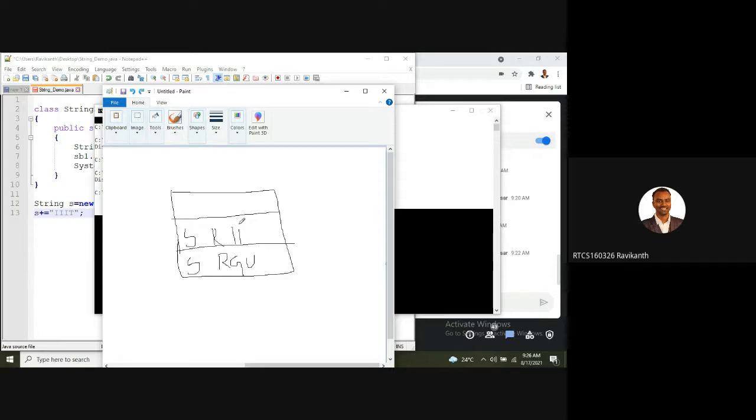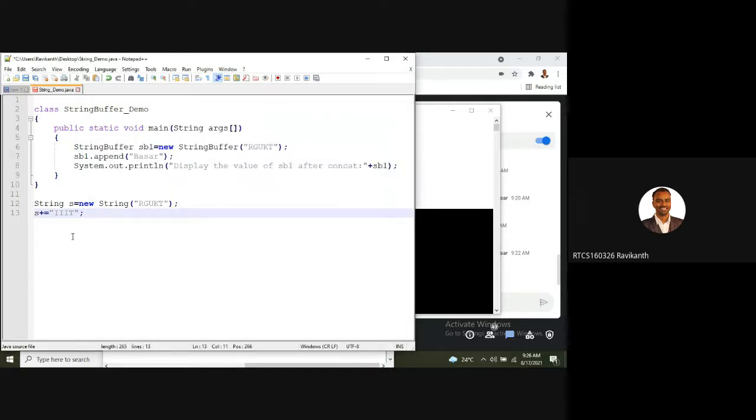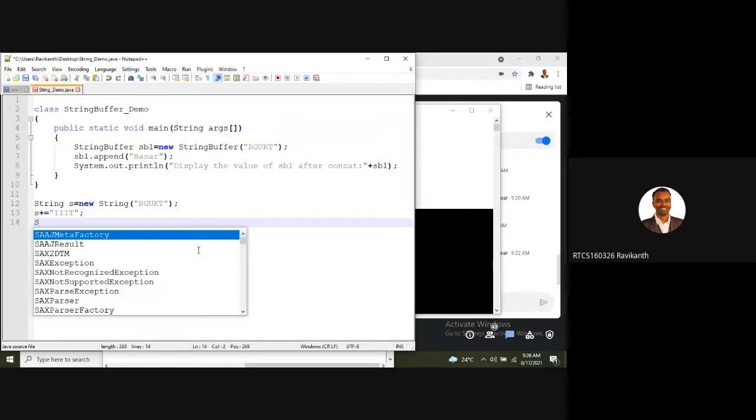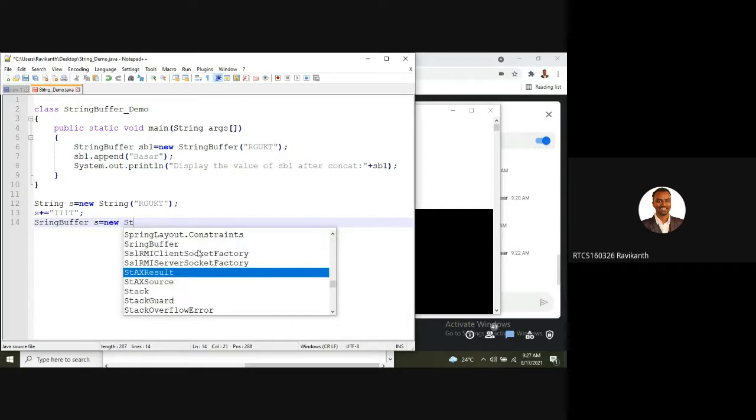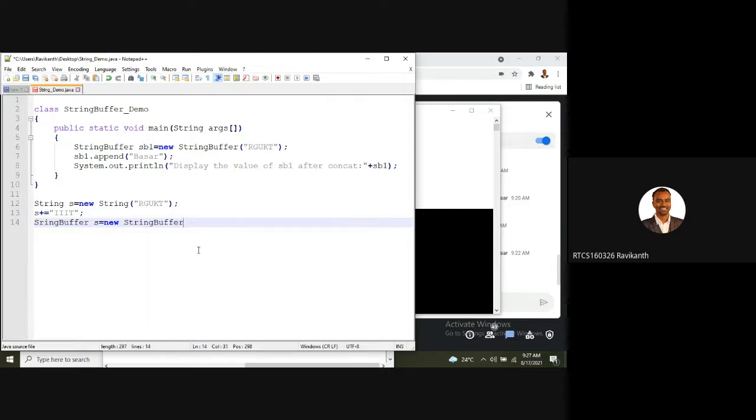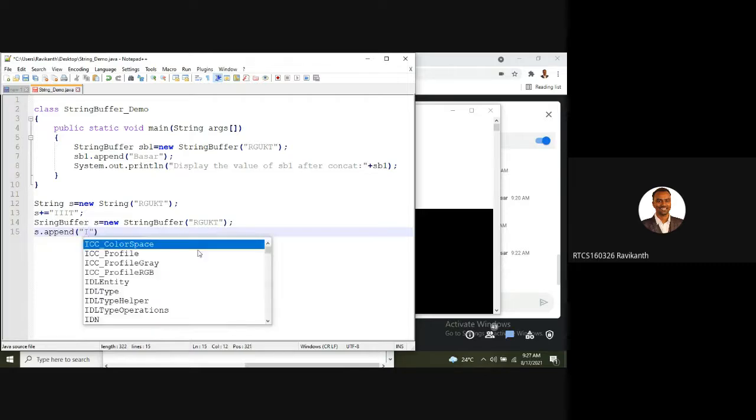Whereas in StringBuffer, when I say StringBuffer s equal to new StringBuffer of RGKT, later I am telling s dot append of triple IT.